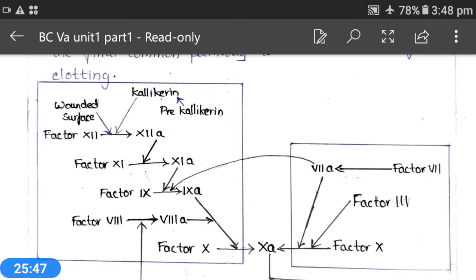Okay, this is all about the blood clotting process or the mechanism of blood clotting.